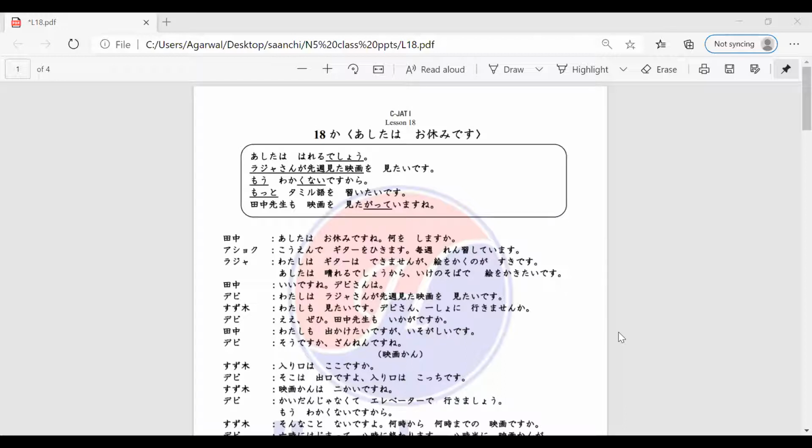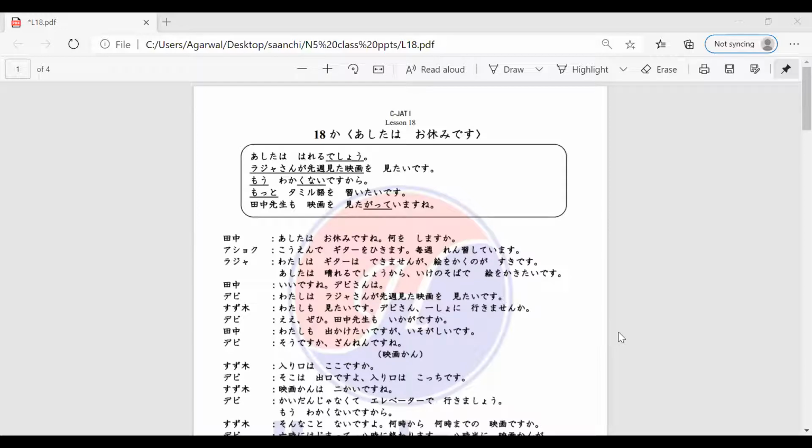Once more, Vishnupriya-san, after me. Koende gita o hikimasu. Maishu renshu shite imasu. Arigatou gozaimasu, Vishnupriya-san.